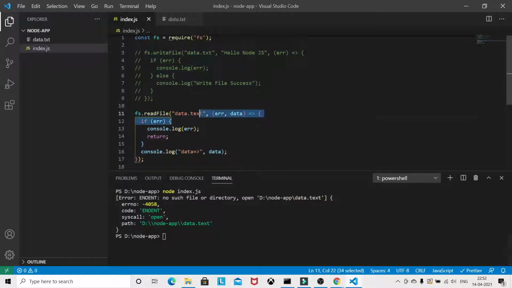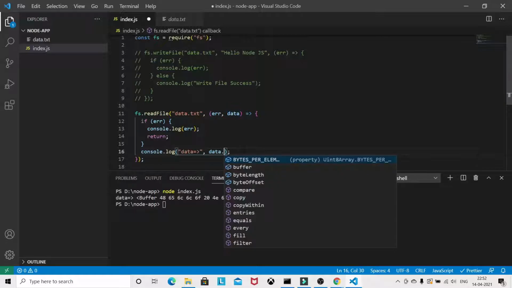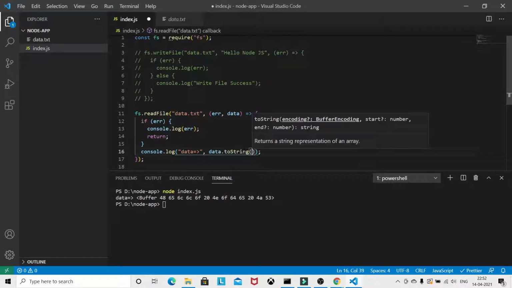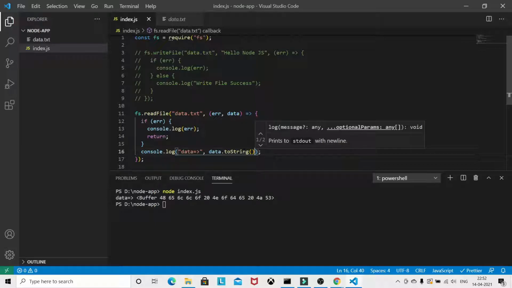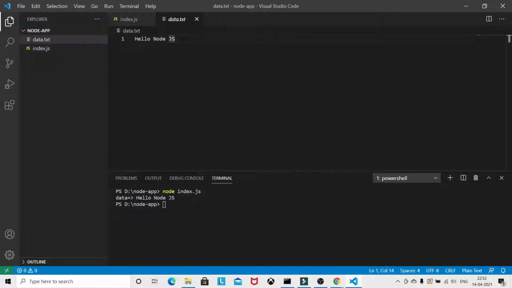Okay, the file extension is incorrect. Look, we got something like a buffer, which is not useful for us. So what we can do here is call toString, and now we are able to read the content that we put inside that data file.